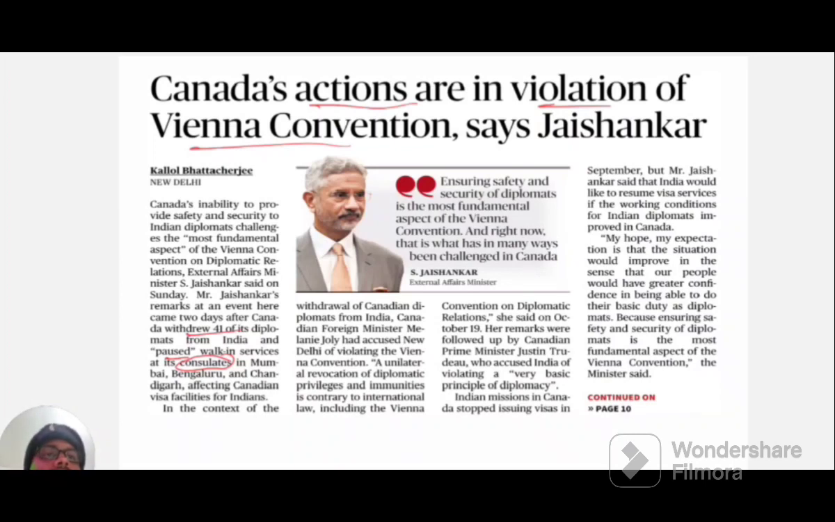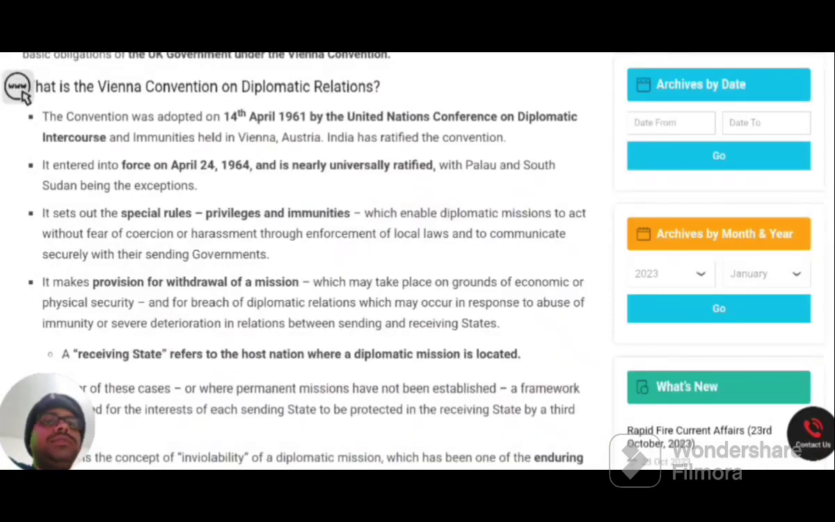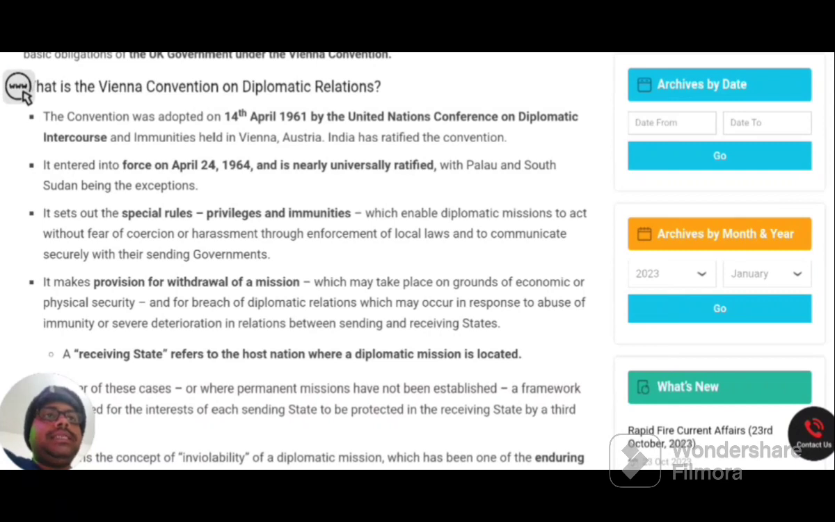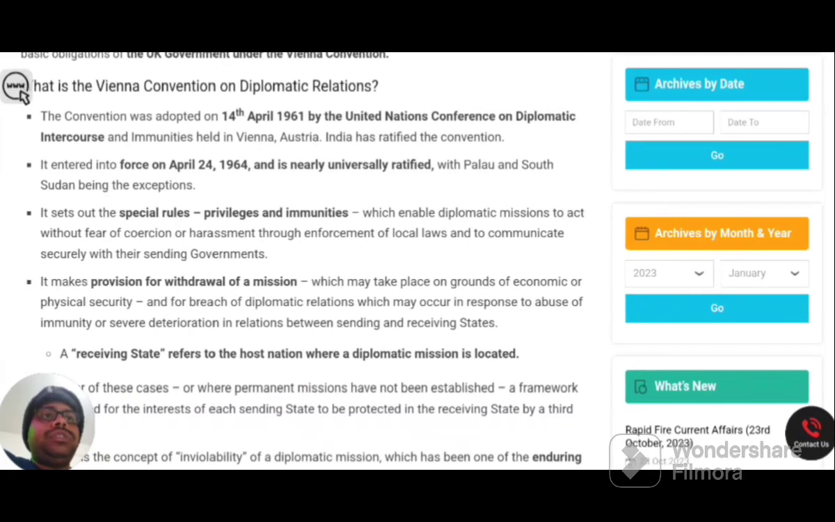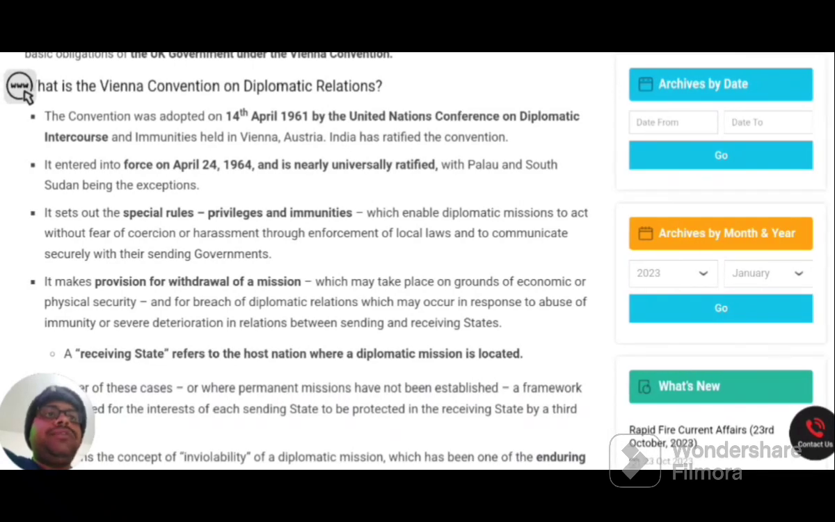This unilateral action by Canada violates the basic principle of the Vienna Convention on diplomatic privileges and immunities. So let's learn what actually the Vienna Convention is. The Vienna Convention was adopted on 14th April 1961 by the United Nations Conference on Diplomatic Intercourse. Vienna is a place in the country Austria, and the important thing to be remembered is India has ratified the Vienna Convention. What is the meaning of ratification or ratified?